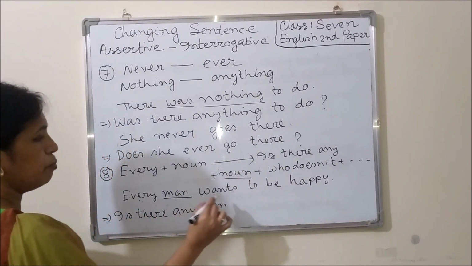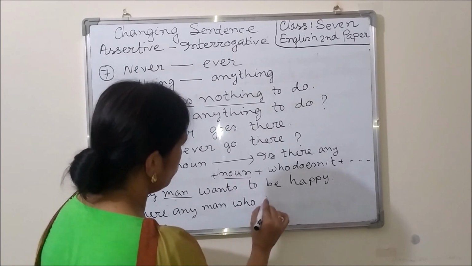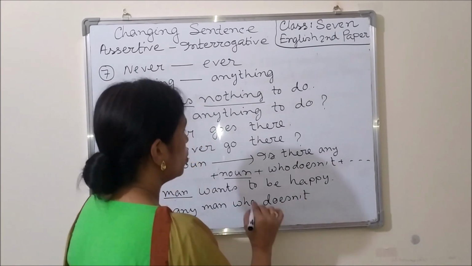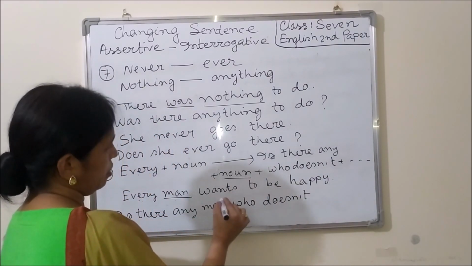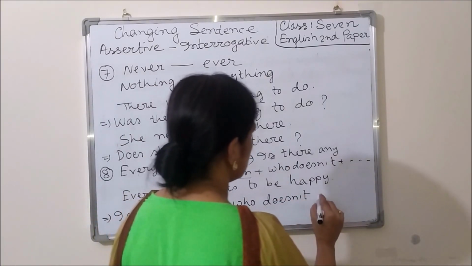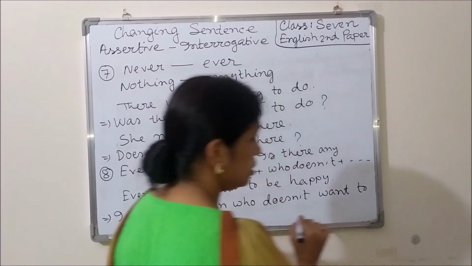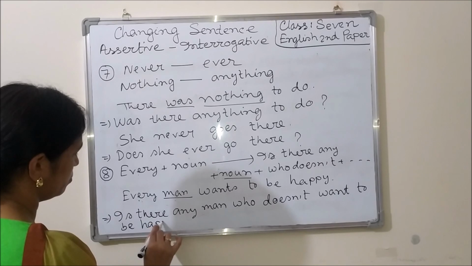Is there any man who doesn't? We have to use who doesn't, then the rest part of the sentence. The verb after who doesn't will be in base form. Who doesn't want to be happy.